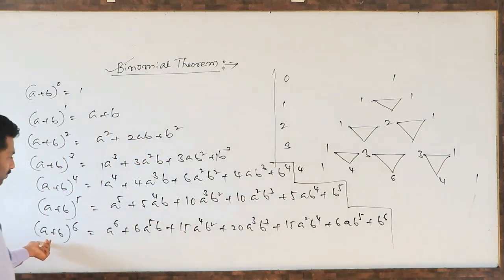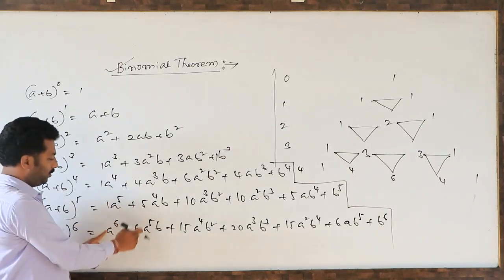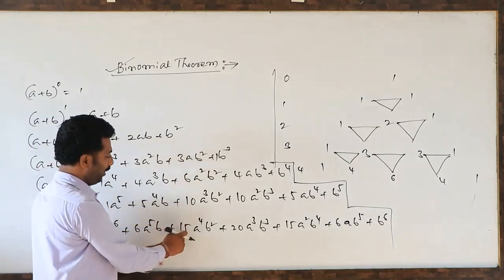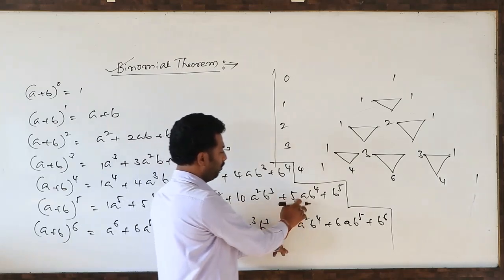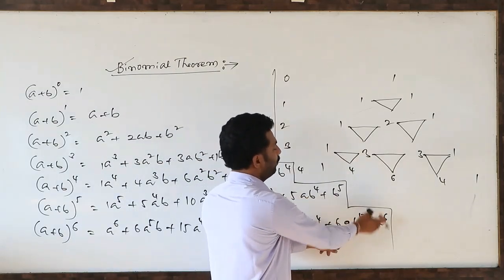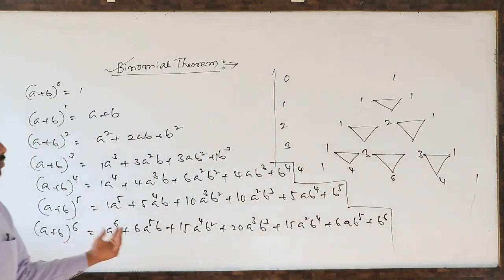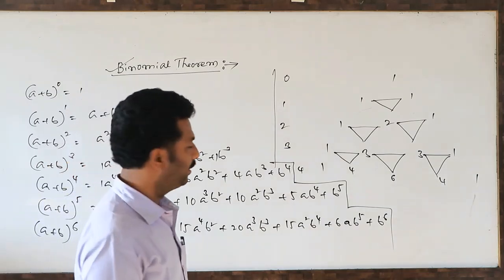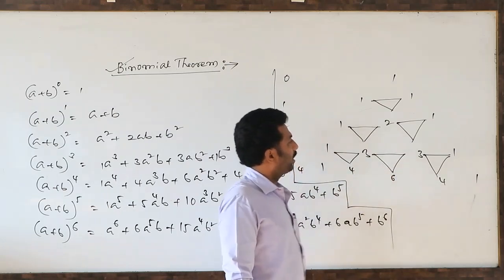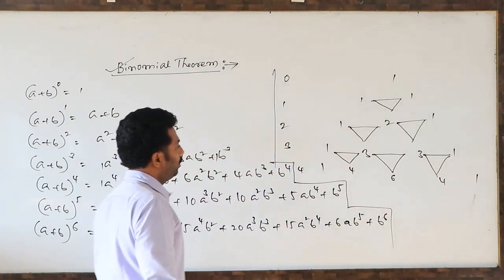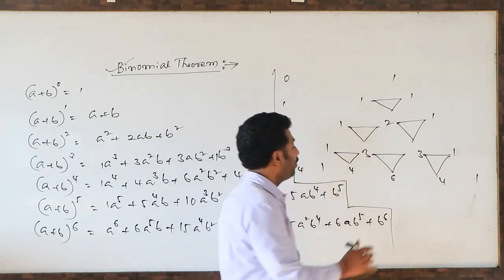Next, a plus b whole power of 6. Based on this, start with 1. 1 plus 5, 6. 5 plus 10, 15. 10 plus 10, 20. 10 plus 5, 15. 5 plus 1, 6. End with 1. Like that, a plus b whole power of 7, a plus b whole power of 10 also we can write. How we are writing is based on this triangle-shaped arrangement of values. This type of triangle is called Pascal's triangle.